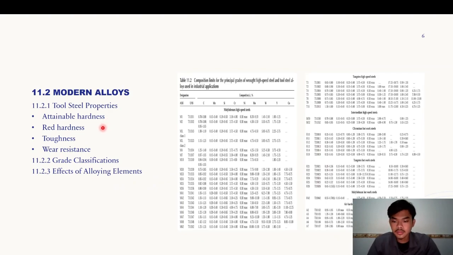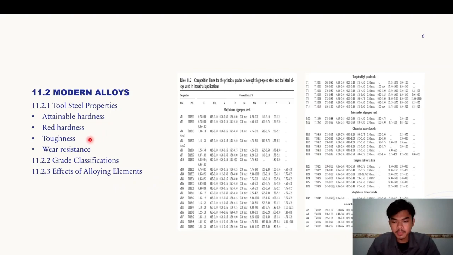Red hardness, also referred to as hot hardness, is the capability to retain hardness at elevated temperature. The ability of high-speed steels to cut and machine other steels depends critically on the ability to maintain their hardness so that they do not plastically deform under the severe working conditions to which they are exposed in service.